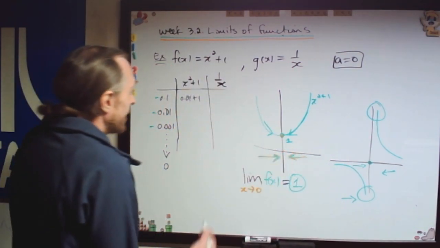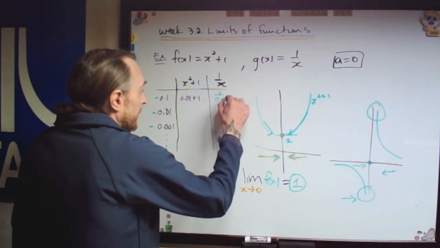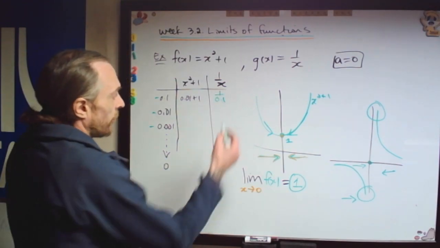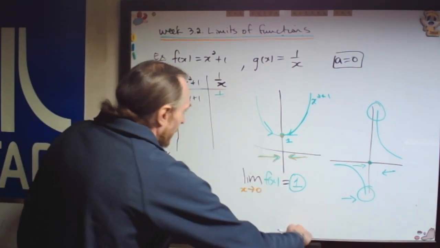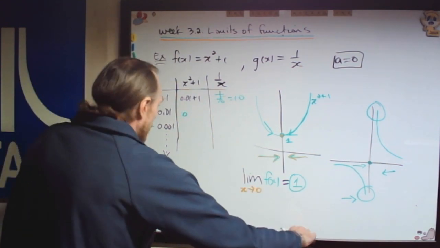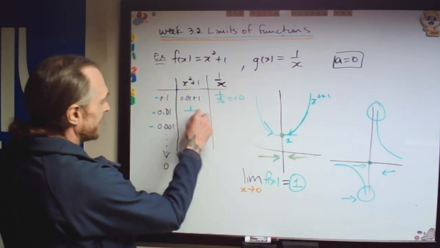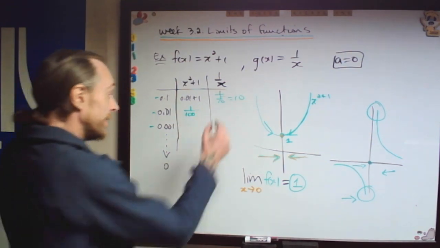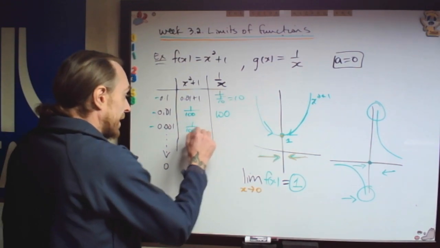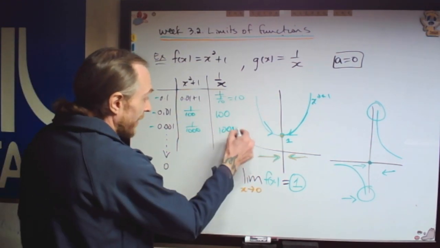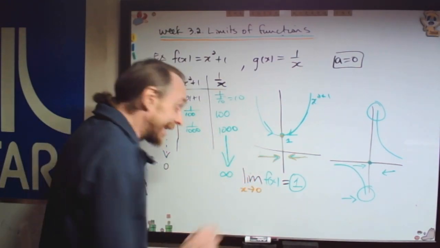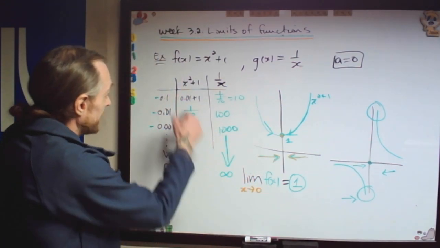But this one seems like if we do 1 over 0.1, that's 1 over 1 over 10. If you put it in a fractional form, that's 1 over 1 over 10, which is 10. If I do 1 over 100, I like the fraction avatar a little bit more, this will be 1 over 1 over 100, which is 100. If I do 1 over 1,000, which is getting closer and closer to 0, it seems like my value is approaching 1,000. So it seems like this is getting arbitrarily large or approaching infinity as the values of x get closer to 0,